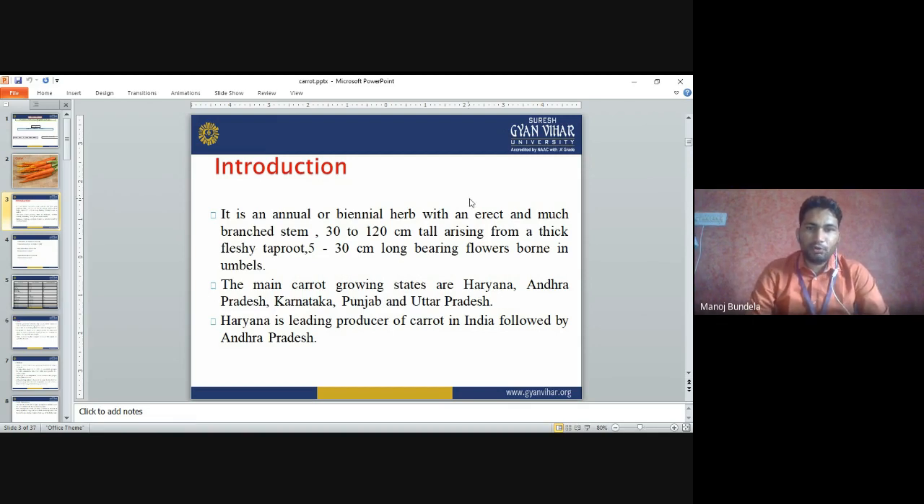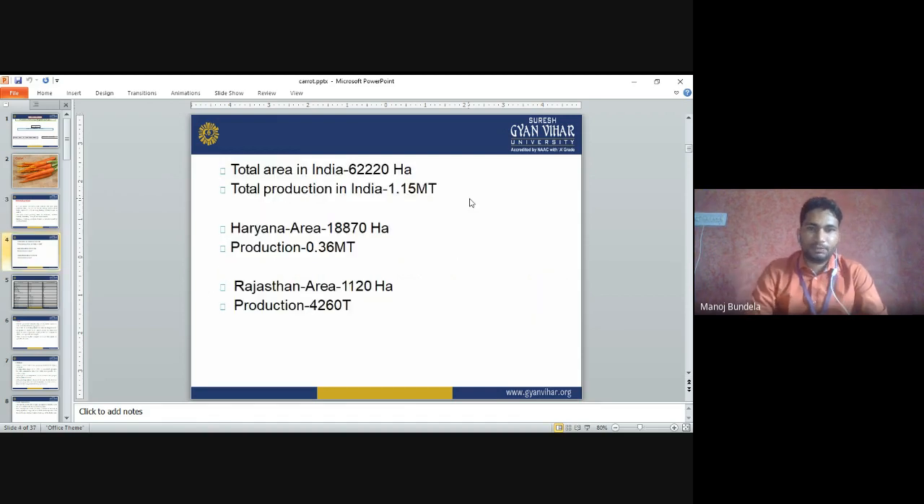The main carrot growing states are Haryana, Andhra Pradesh, Karnataka, Punjab and Uttar Pradesh. Haryana is the leading producer of carrot in India, followed by Andhra Pradesh. It is annual and biennial. Annual means if we are growing for root, for consumption purposes, then it is an annual crop. But if we are growing for seed production, then it is a biennial crop, because seed production requires 2 seasons for seed development.